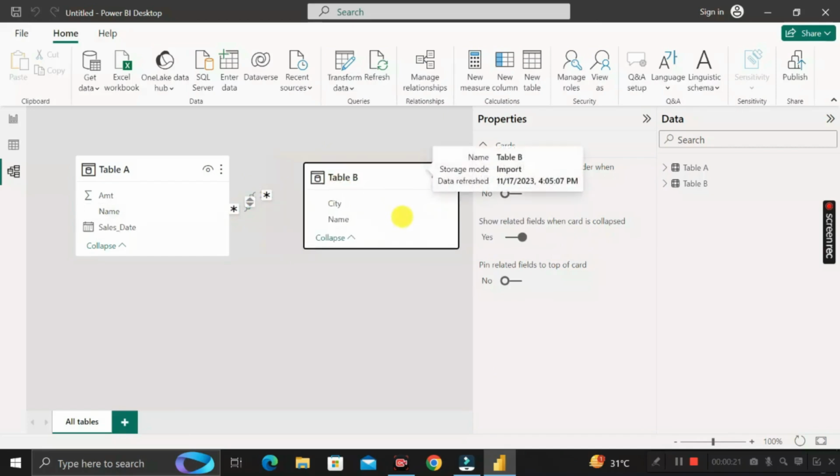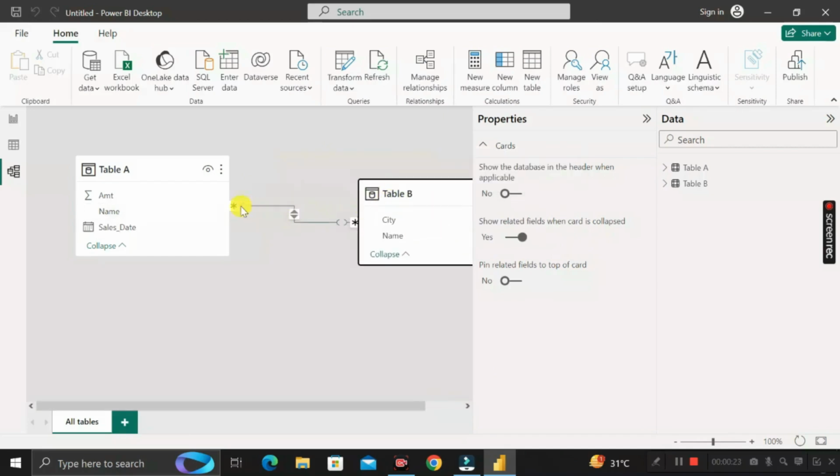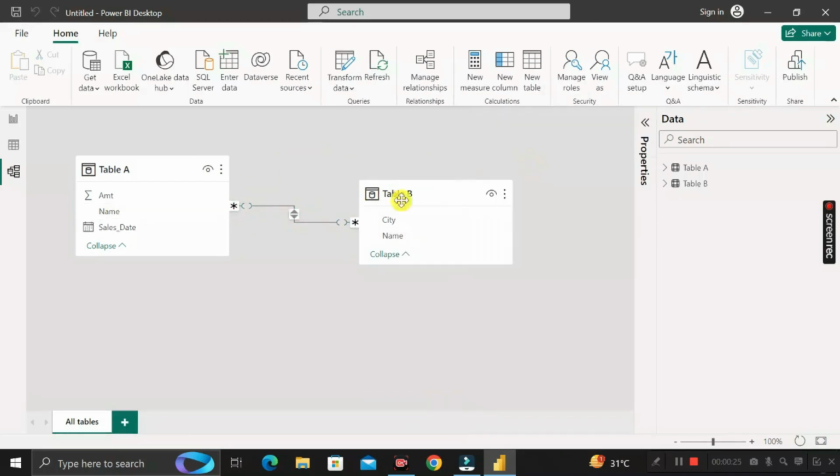Here you can see this is a many to many relationship, because both sides are showing the star value, correct? And why is it many to many? Because in table A the name value is repeated, and in the same way in table B the name value is also repeated. That's why it is showing a many to many relationship between the name columns of table A and table B.